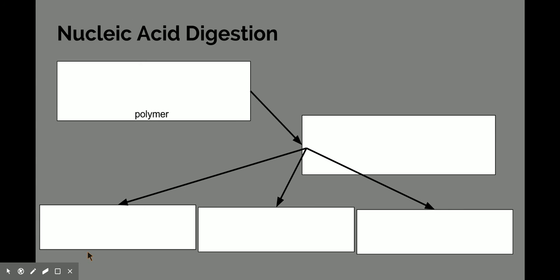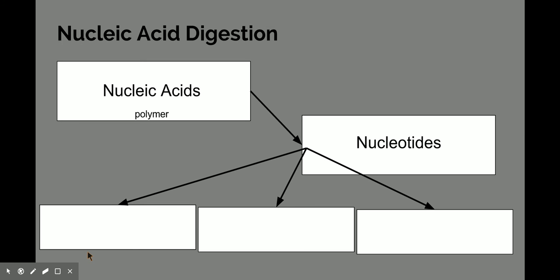Last one, so nucleic acids, the polymer, probably our easiest one to remember because it's the same name as the general macromolecule. So the polymer are also called nucleic acids. Those break down into, hopefully you got it, nucleotides. Now this is where in our unit we sort of stopped.